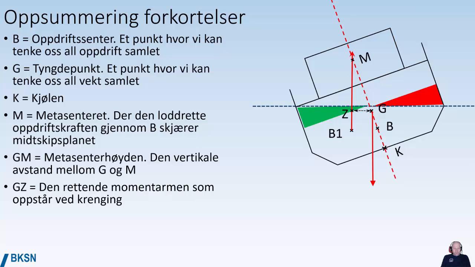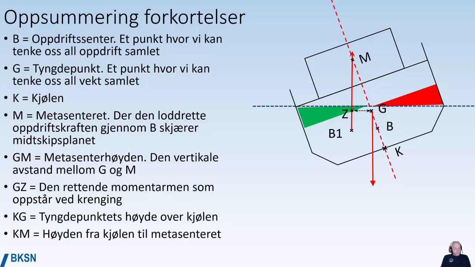GZ, righting arm. When a ship heels over and the B shifts sideways, as a result of that, you get a GZ, which tries to righten the ship up again. KG, VCG, is the center of gravity height above the keel. And KM is the height from the keel up to the metacenter.